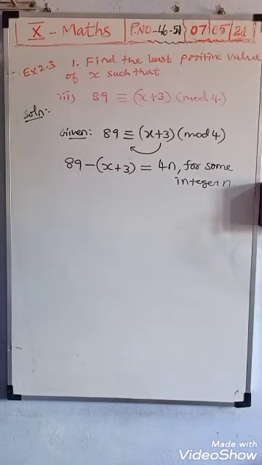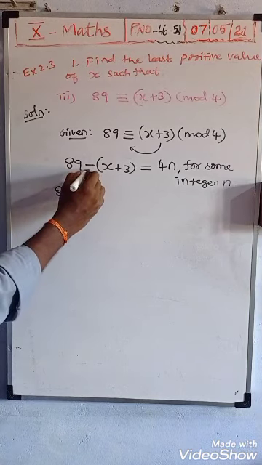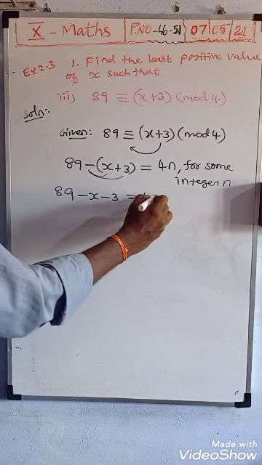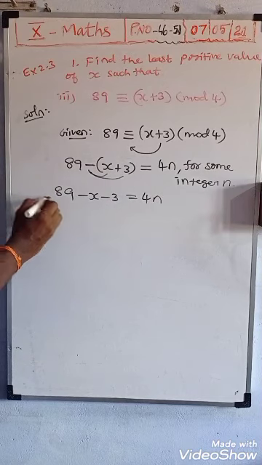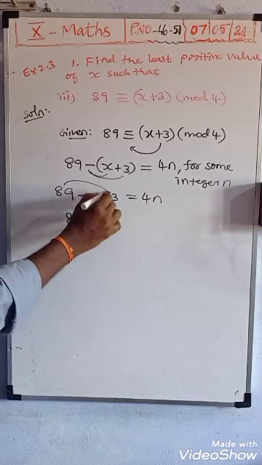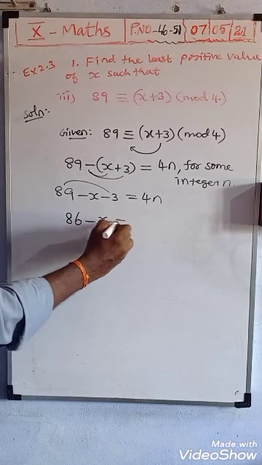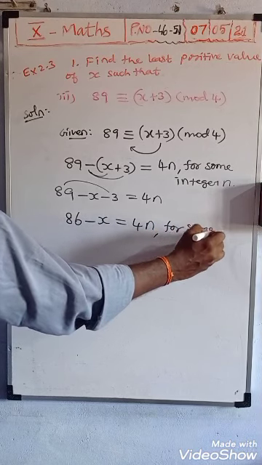So if that problem is asked, you want to solve it by this method only. Next step, see this 89, this minus is common, so minus (x minus 3) is equal to 4n for some integer n. We can write the same. Next, 89 minus 3 gives us 86 minus x is equal to 4n for some integer n.